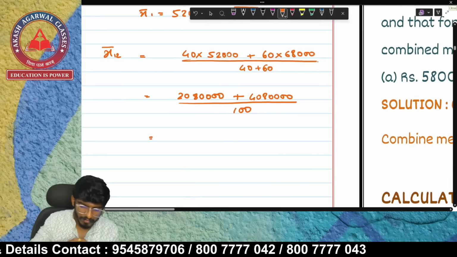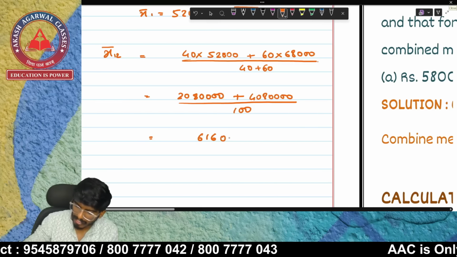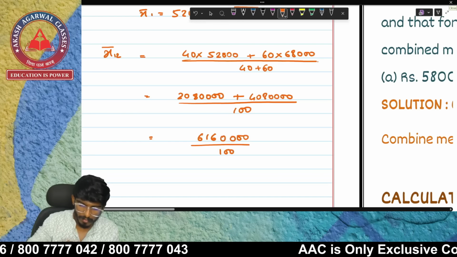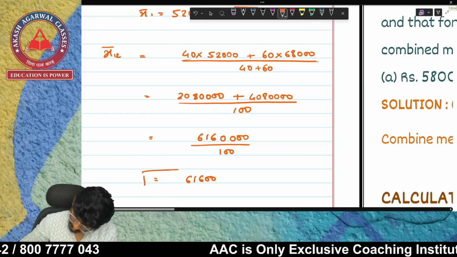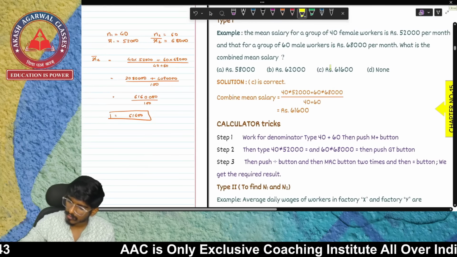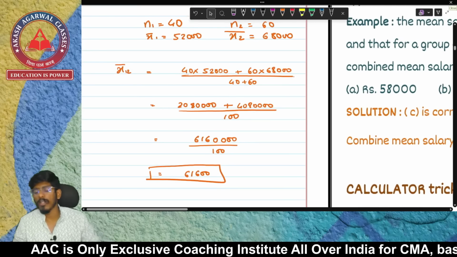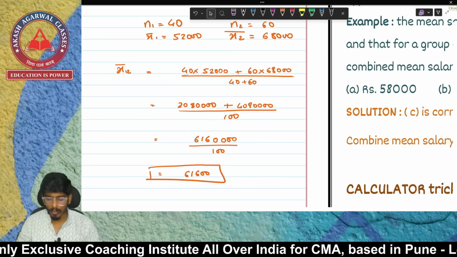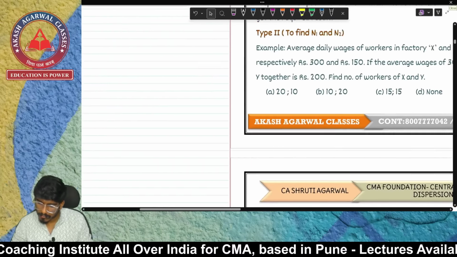If I press GT, it is going to be 61,60,000 divided by 100, which is 61,600. So 61,600 is your combined mean. Let us see. Yes, there is option number C for 61,600. This is only the formula that we have learned. What was the formula? N1 into X1 plus N2 into X2 upon N1 plus N2. That's what I have done over here. So this is an example of combined mean.